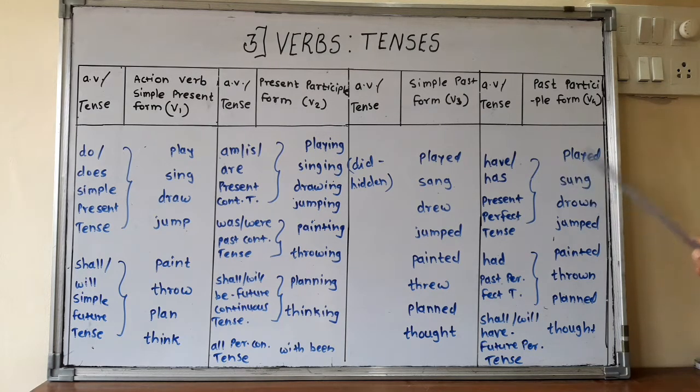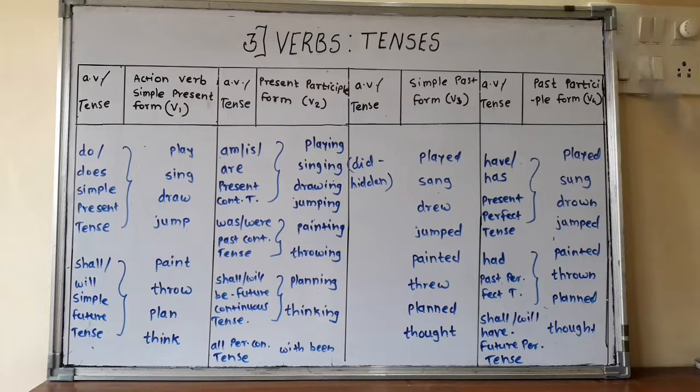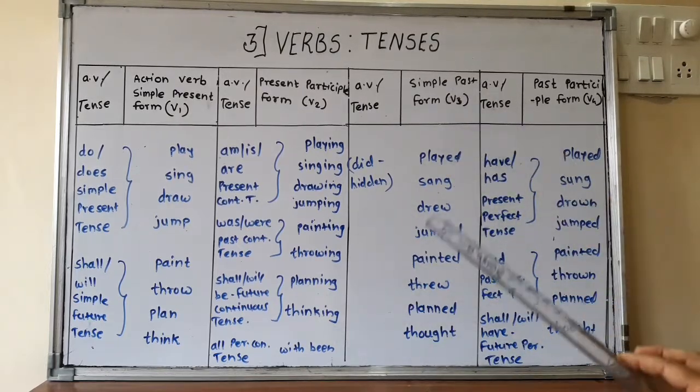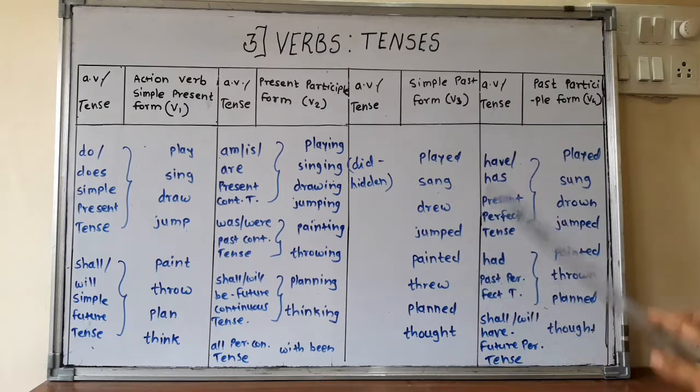Have, has plus PP is present perfect. Had plus PP is past perfect. Shall have or will have plus PP is equal to future perfect tense. So in this video I have just explained which auxiliary verb and which action verb is used in which tense.